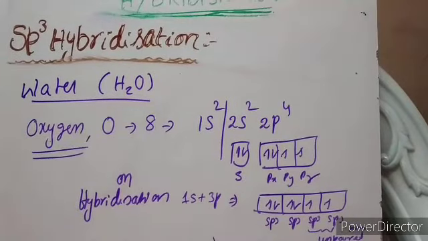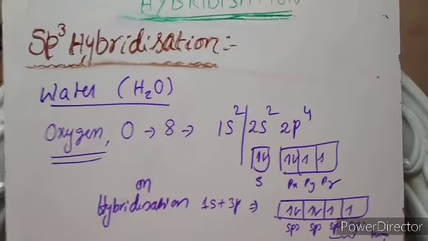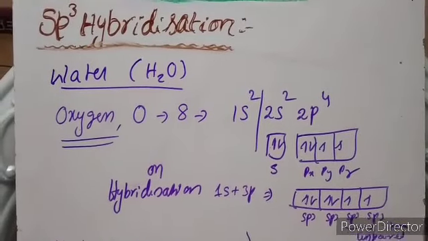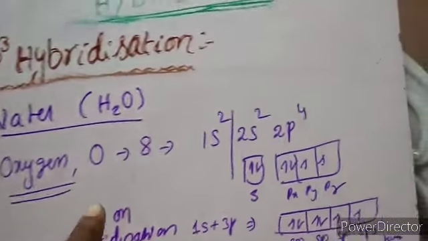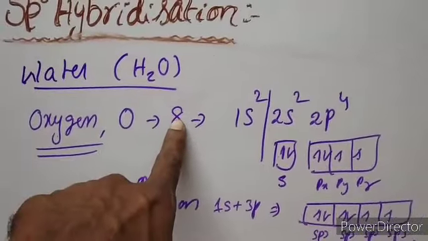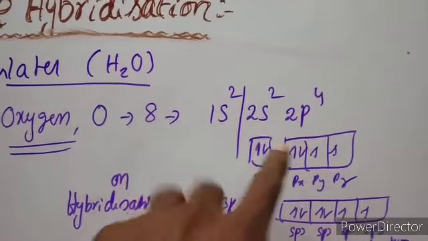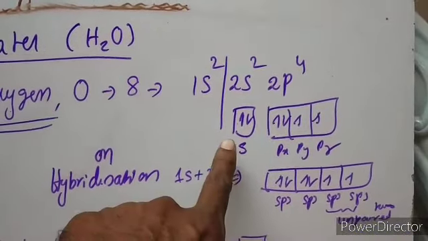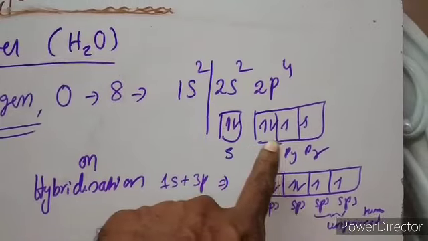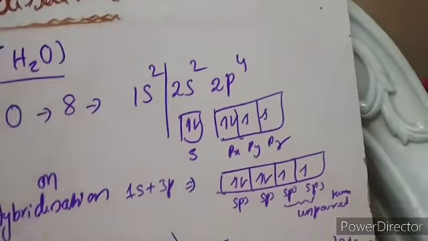One more and the last example for sp3 hybridization. It is nothing but the water molecule formation. The central atom here is oxygen. Its atomic number is 8 and configuration is 1s2, 2s2, 2p4. This is the ground state configuration only. 2s has 2 electrons, 2p has 4 electrons.